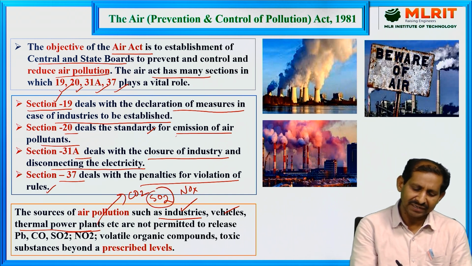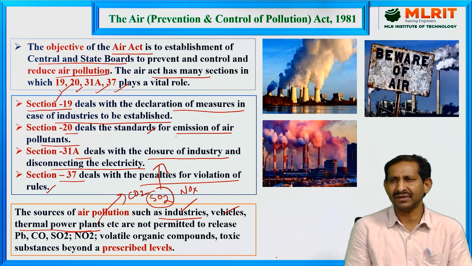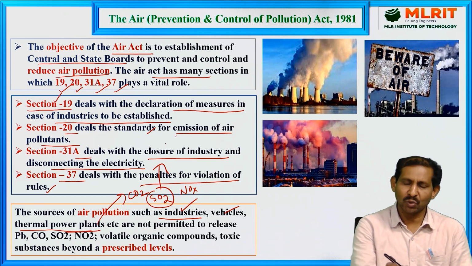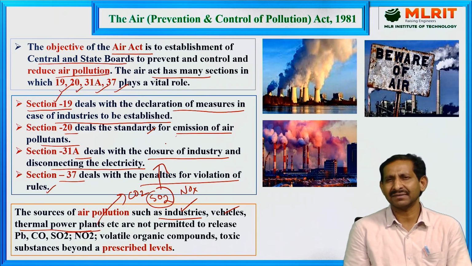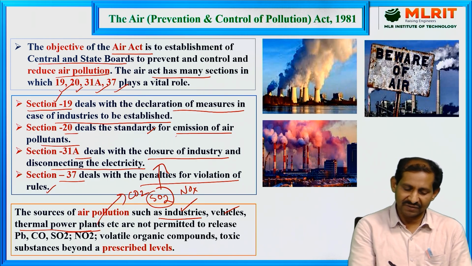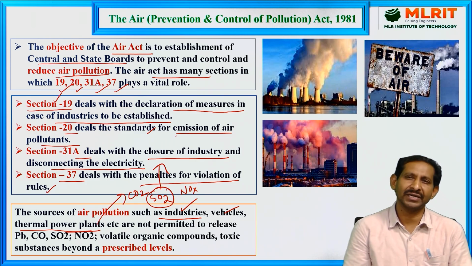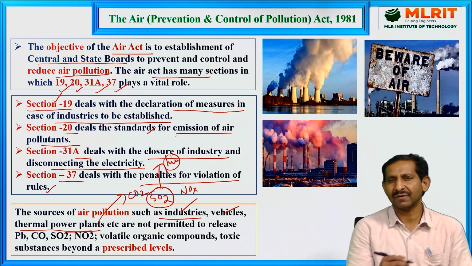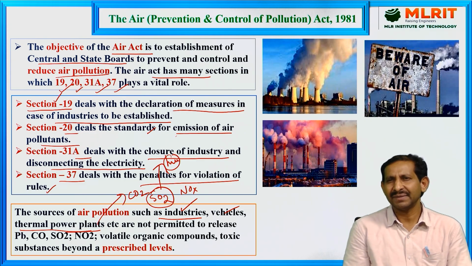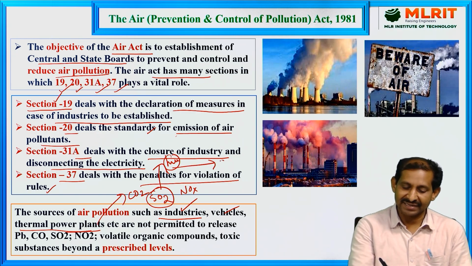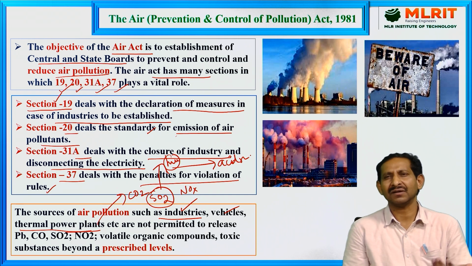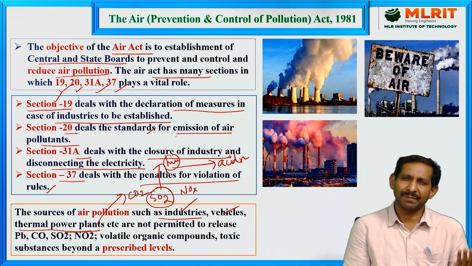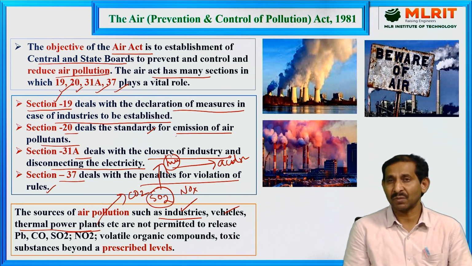When these enter the atmosphere and its different layers, slowly they are converted into other secondary pollutants. For example, when sulfur dioxide enters the atmosphere, which contains humidity or moisture, the sulfur dioxide dissolves immediately and is converted into acid rain. This acid rain is very harmful to plants, animals and water bodies.